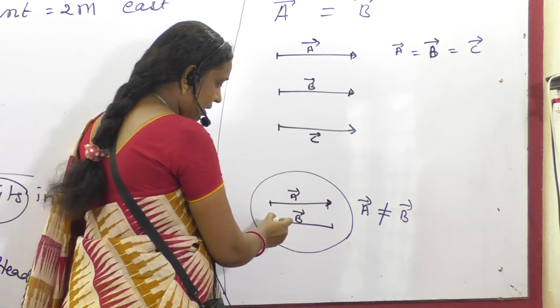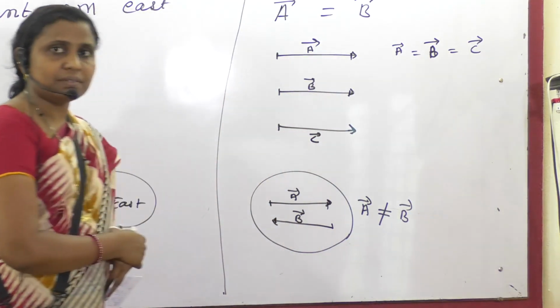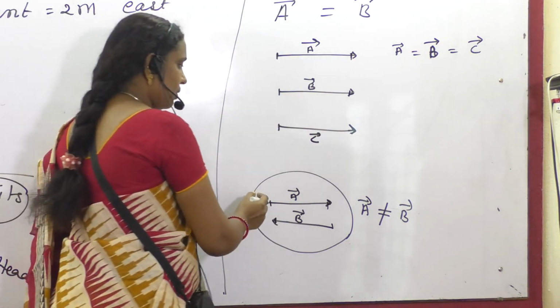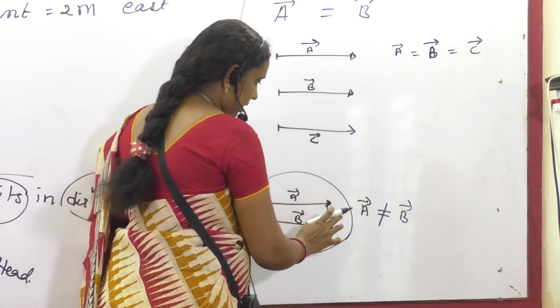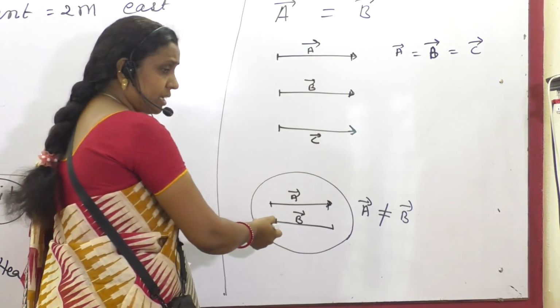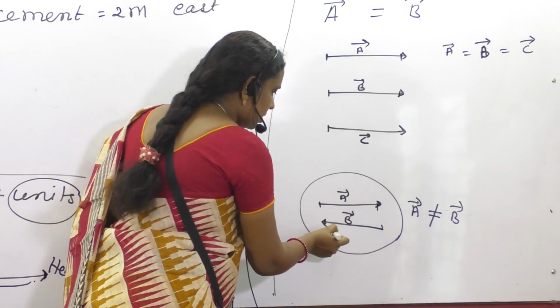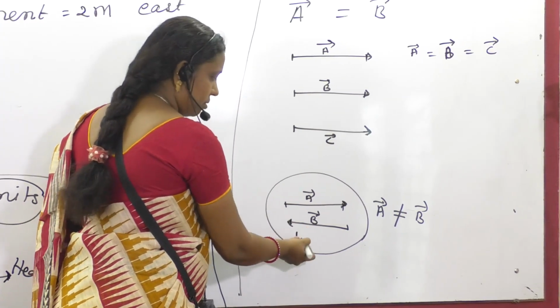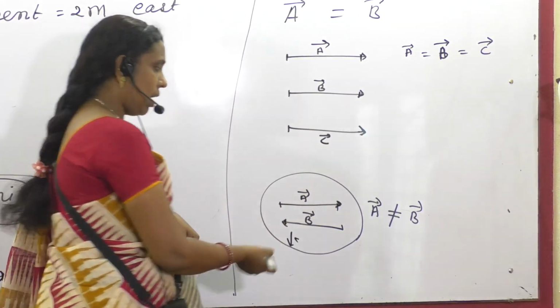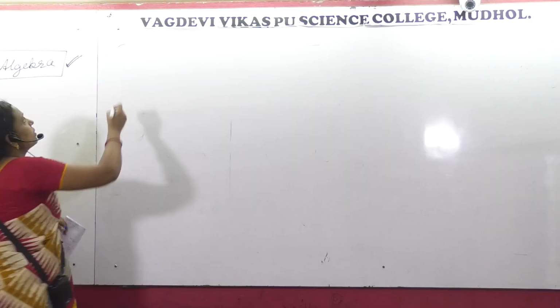Why? What's the reason? Because of the direction. One vector's direction is in one way, and the direction of the second vector is in the opposite way. You can just give it like this also, vector C. All are not equal.